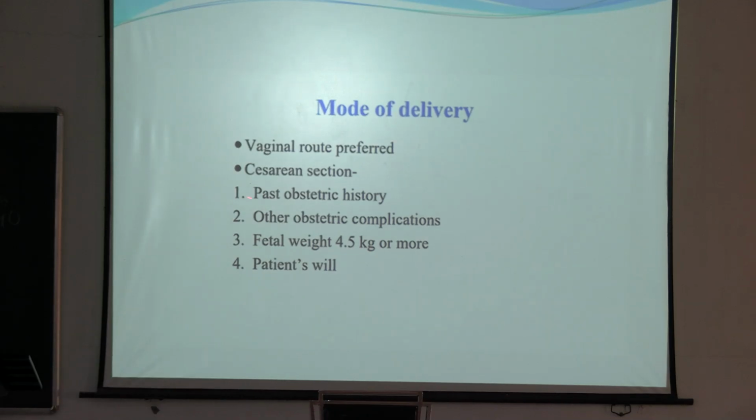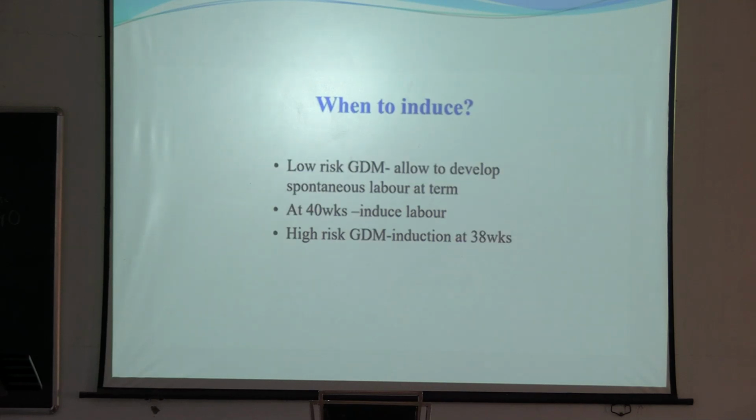Vaginal route is preferred. C-section is done if there is past ops history or any increased chance of abortion, past history of stillbirth, past history of IUFD, past history of big baby, past history of shoulder dystocia, then we can do C-section in those cases. Other obstetric complication, fetal weight 4.5 kg or more, but in India we follow fetal weight more than 4 kg. Okay, if fetal weight is more than 4 kg, we will prefer C-section. And if the patient wants.